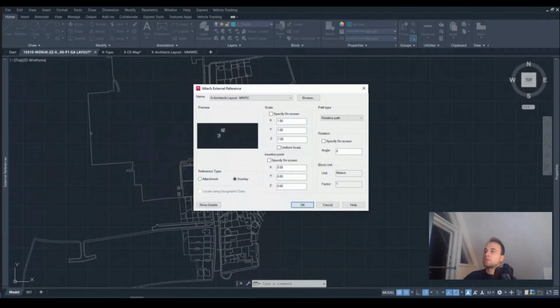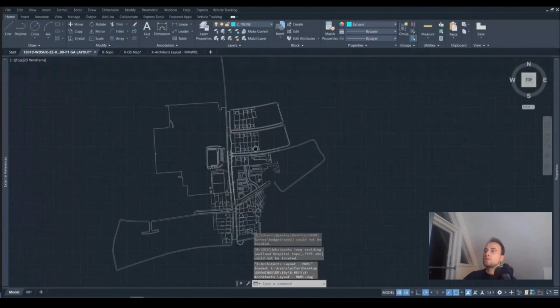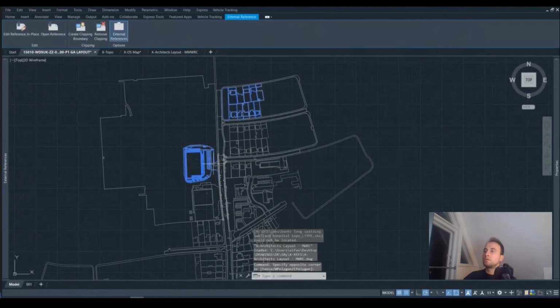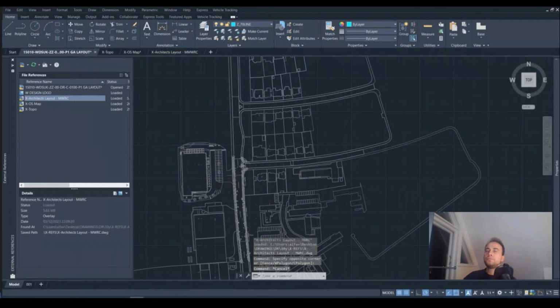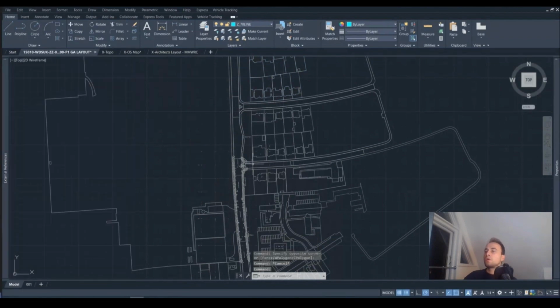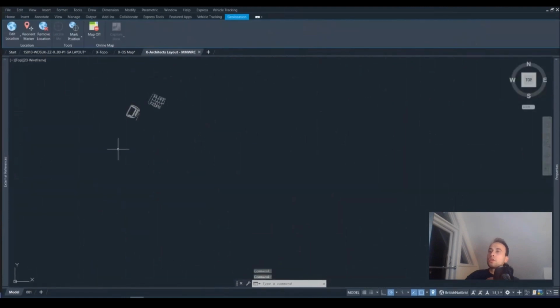Try to attach it. We can see that there's no factor again. And now we see that the drawing has been attached to the right location. We're going to detach this one, and now we're going to jump to the third scenario where we have an external reference that is on the wrong coordinates and is also not on the right units.